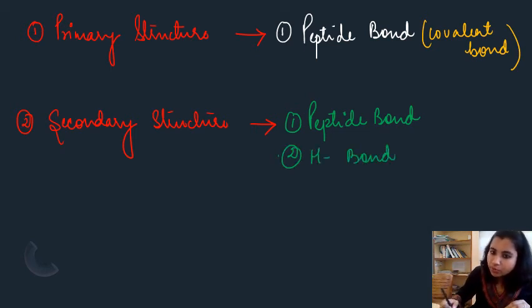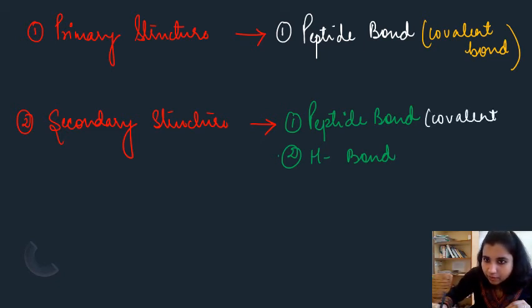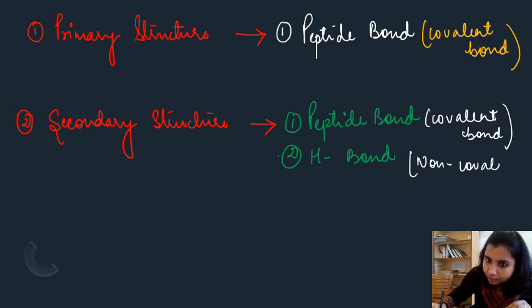So peptide bond is your covalent bond, and hydrogen bond is your non-covalent bond. Hydrogen bond is what? It is non-covalent bond, right?